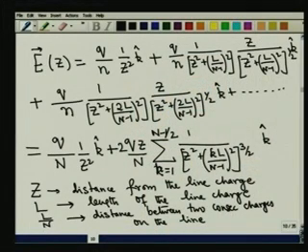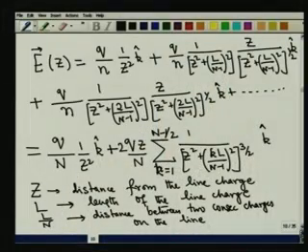On the other hand, we will show that if z is very, very small compared to L by n, not only is it small compared to L, it is small compared to L by n, then the major contribution comes from only one charge and all the other charges have no role to play. The most interesting limit is when z lies between L and L by n. And please remember, n is a large quantity because we want to eventually go to the continuum limit. If we did that, we will find it will tell you the field due to a continuous line charge distribution, and that is what I want to motivate.